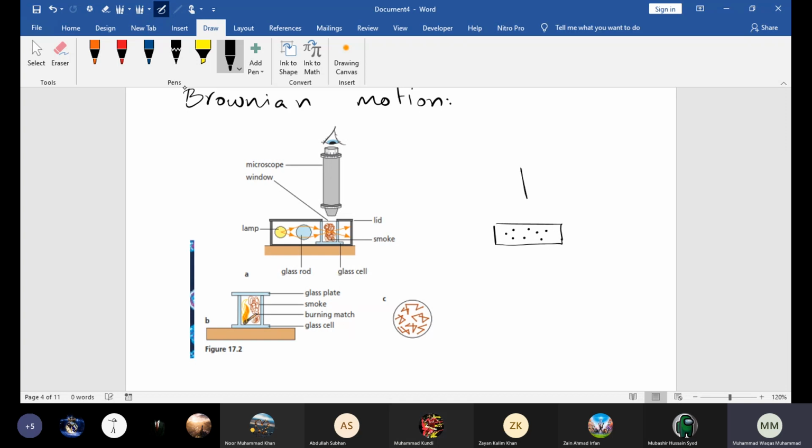When viewed with the microscope, the smoke particles are all moving randomly.